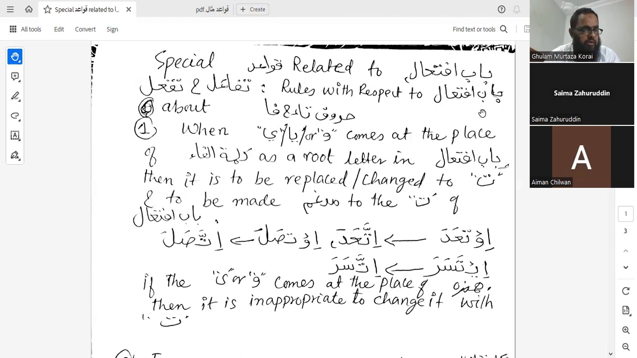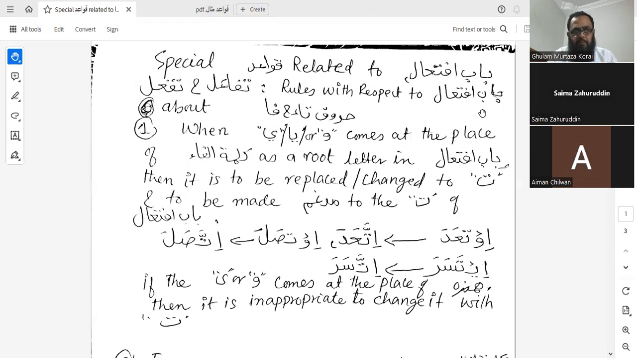Most of the rules are related to Babu Ifti'al. And at the end, you will see that there is an important note related to Babu Ifti'al, and lastly Babu Tafa'ul and Tafa'ul. So now we'll be dealing most of the time with the Ta of Babu Ifti'al. These are the rules we need to understand. They are not that difficult and we'll try to make them easy, inshallah.